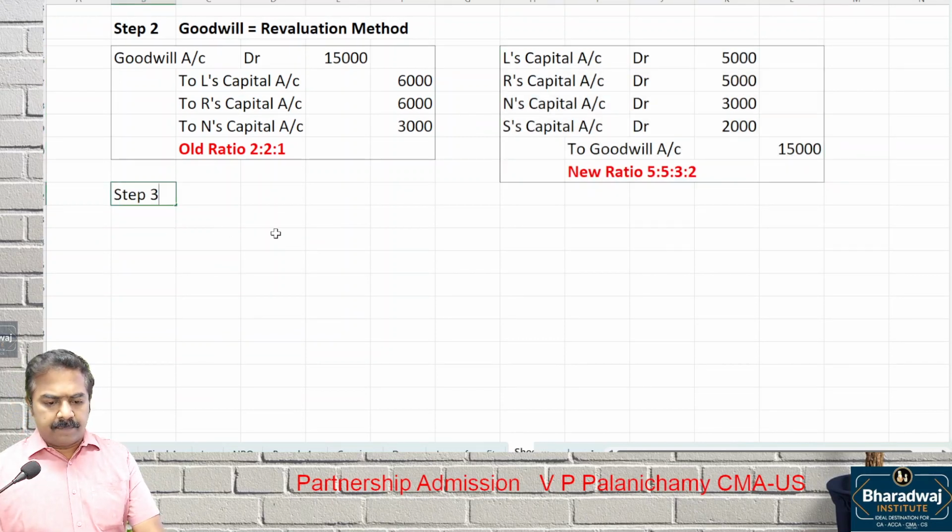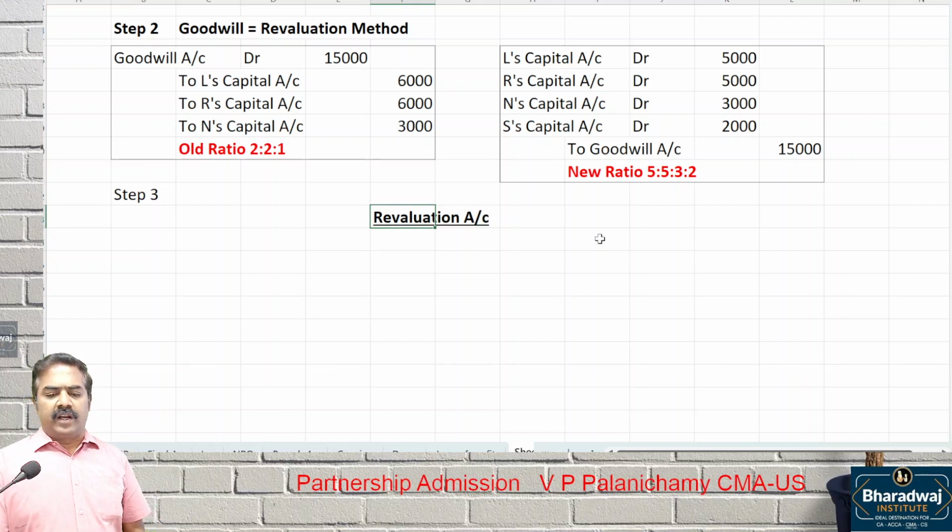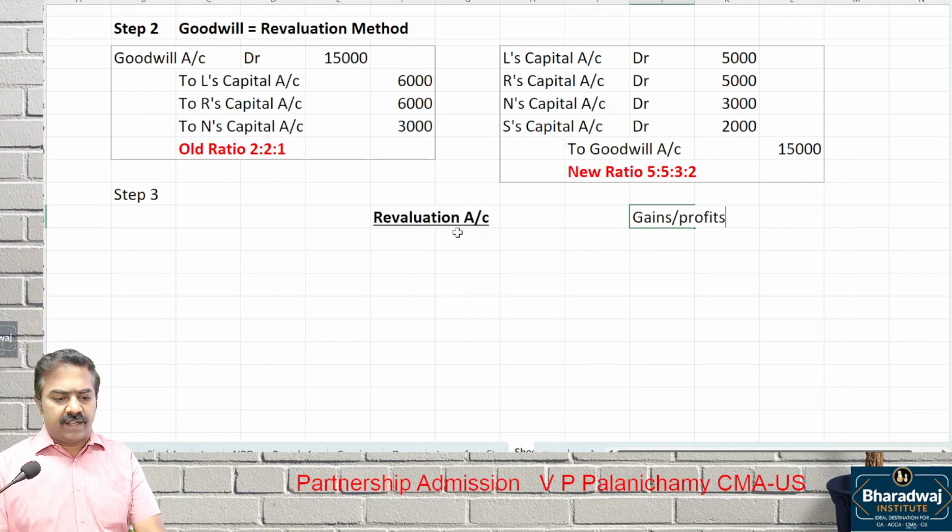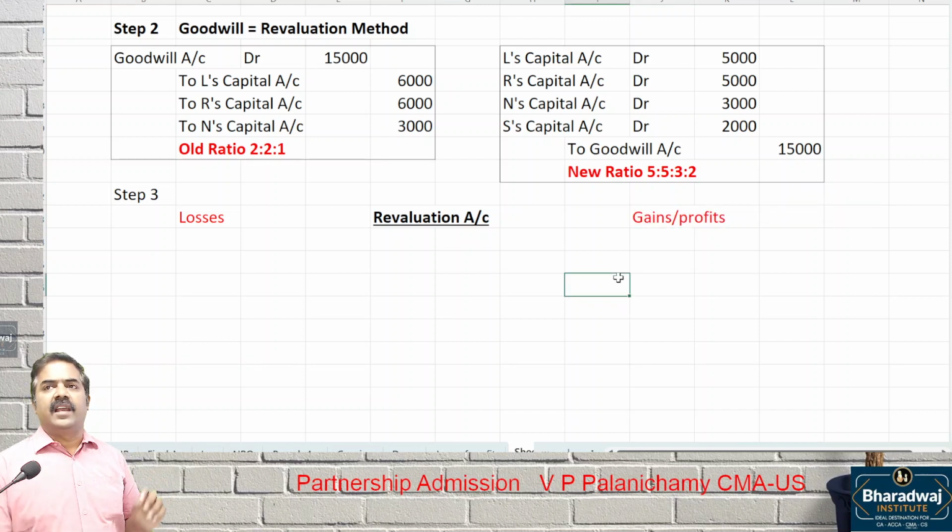What is step 3? In the middle of the heading, revaluation account. What should we record on the credit side? Gains or profits. On the debit side, what should you record? Losses. Gains and losses you have to record. I told you already, what is a gain? Increase in asset is a gain. Reduction in liability is a loss.